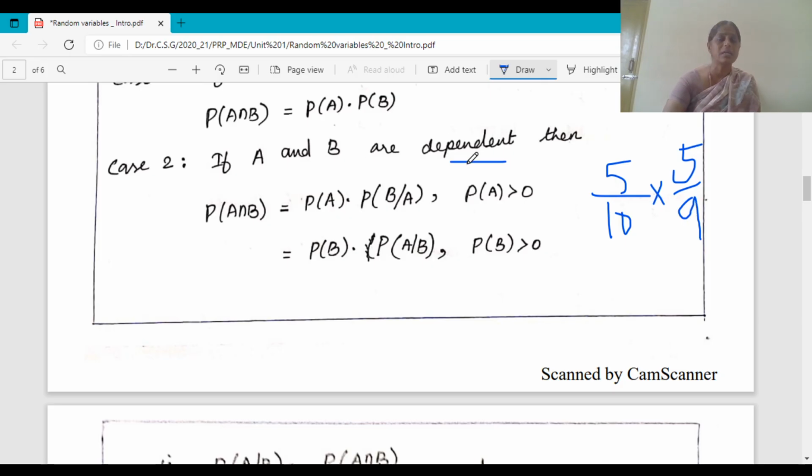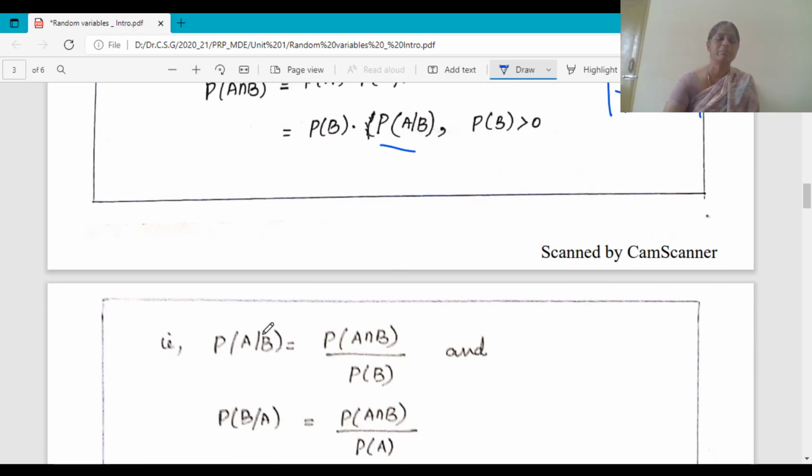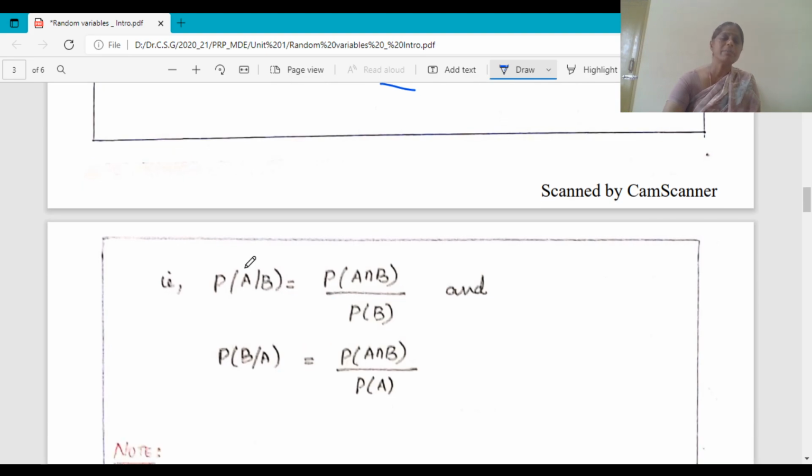This is the case where dependency comes. So P of A intersection B is equal to P of A into P of B given A, or P of B into P of A given B. And from this you are able to write what P of A given B is. That is the conditional probability of A given B.